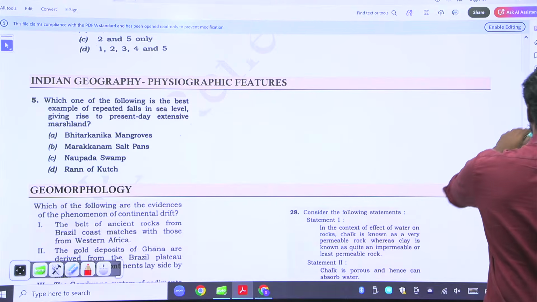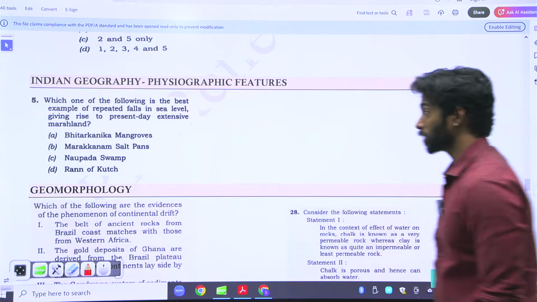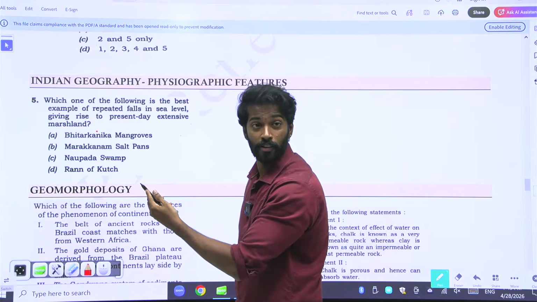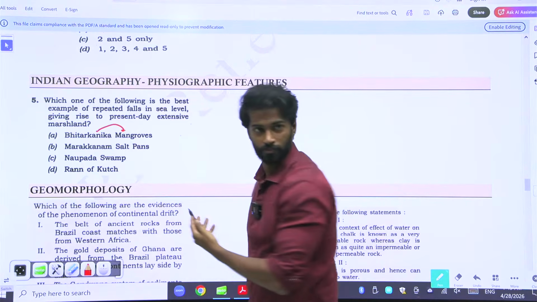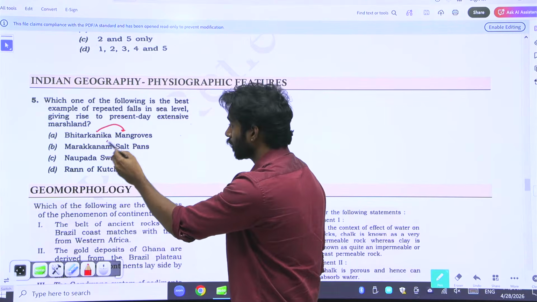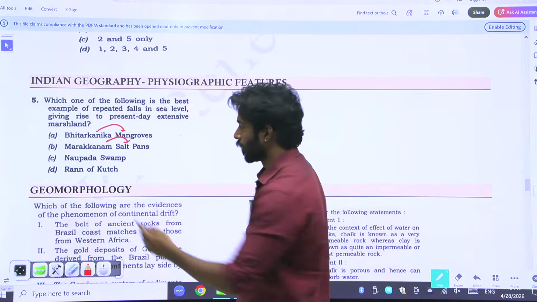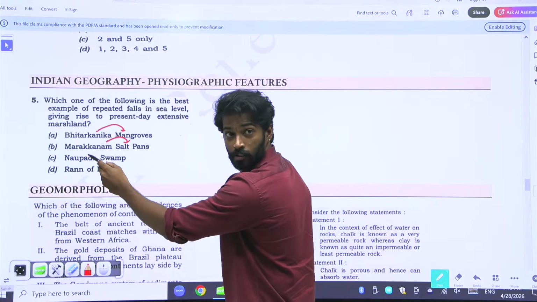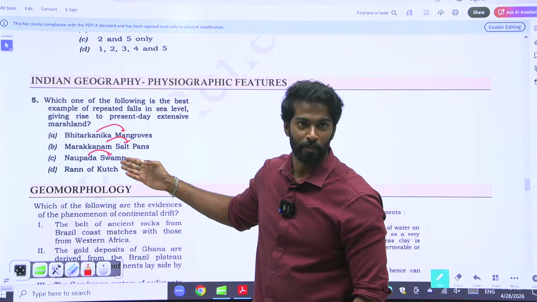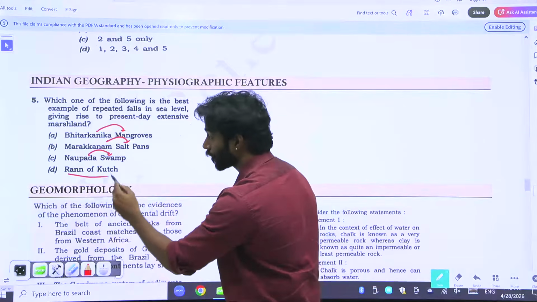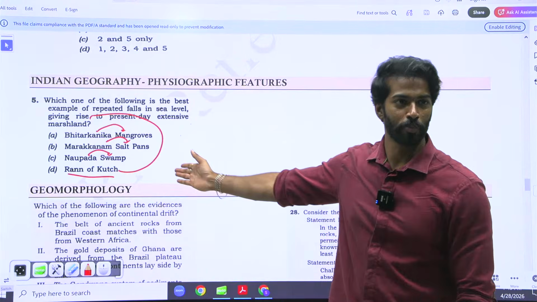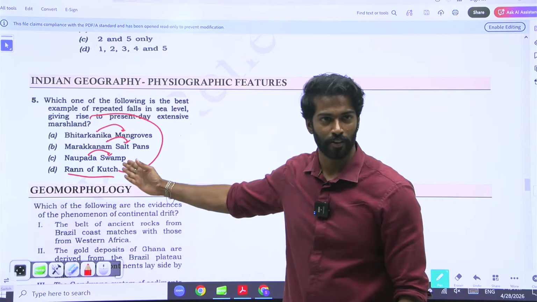The hint is in the options only. What is Bhitarkanika? It's a mangrove. What is Marakkanam? It is a salt pan. What is Naupada? It is a swamp. But what is it not giving? Rann of Kutch. What is Rann of Kutch? It is marshland. This is the hint that UPSC gave.